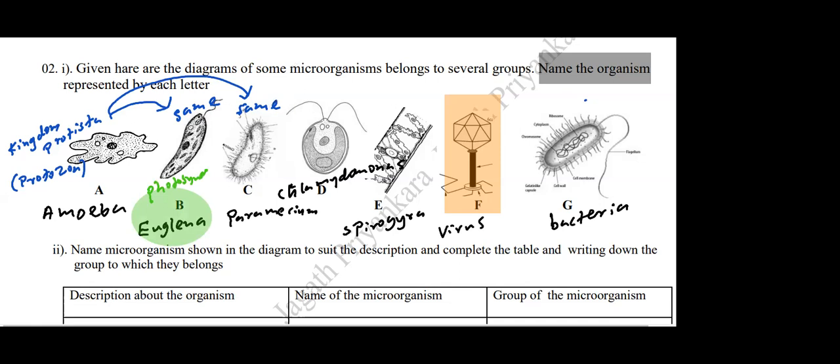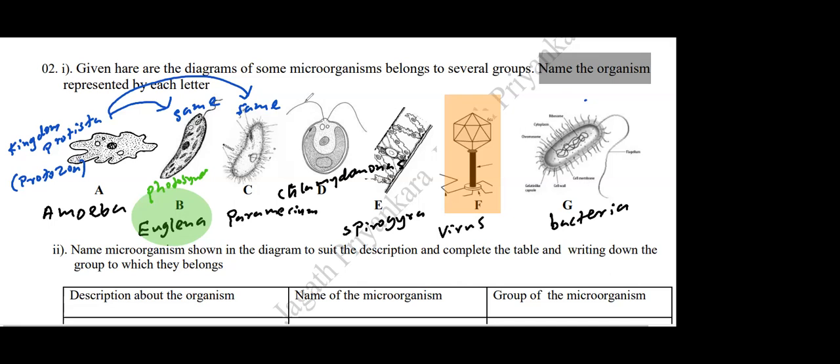Then Chlamydomonas belongs to which kingdom? Who can tell me to which kingdom Chlamydomonas, capital D, belongs? Vinuka? Algae. Yeah, I'm asking the kingdom. Algae is the group. To which kingdom does it belong? Kingdom Protista, right, sir? Yeah, correct, good.